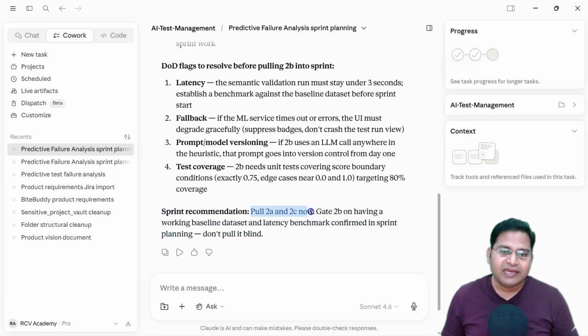So pull 2A and 2C. Now gate 2B on having a working baseline data set and latency benchmark confirmed in sprint planning. Don't pull it blind. So this is how the project in Claude Cowork is going to help you in real time with your project planning and teamwork in the software development space. This is just one example. You can think of any other examples in the project management and software development space and use this great feature of Claude Cowork.